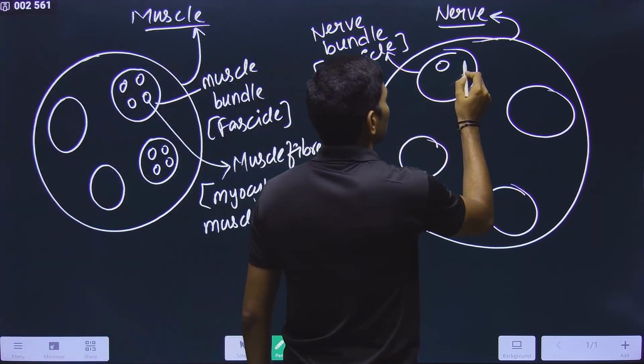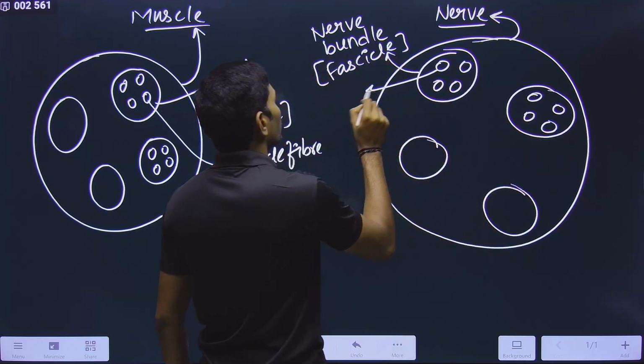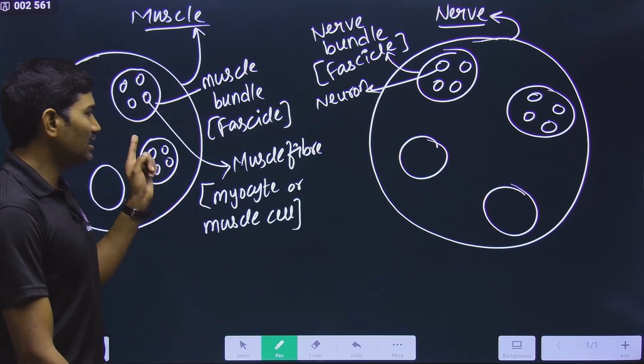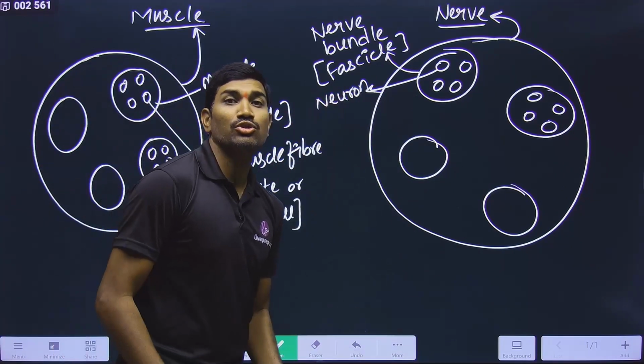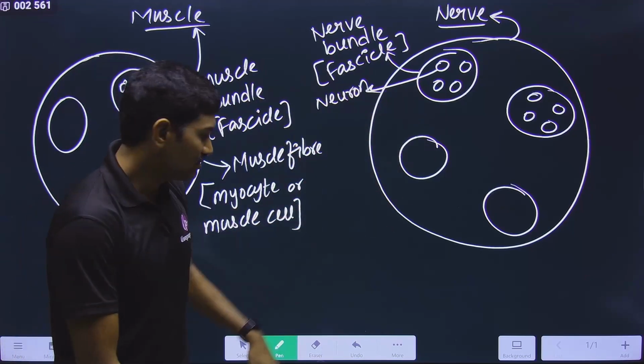And inside this, neurons are present. Please observe carefully. Neuron is present. Here it is the muscle fiber, but here it is the neuron. In this way, if you observe structure-wise, you can find some similarity.